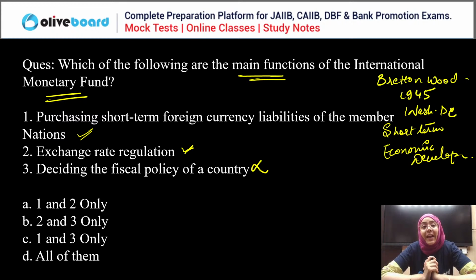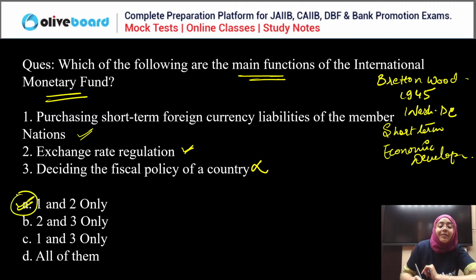Fiscal policy means policies decided by the government. Monetary policies are policies decided by the Reserve Bank of India, right? Fiscal policy is decided by the government of that country only. There is no International Monetary Fund interference in the fiscal policy of any country. That's why the first and second are correct, and the third is the wrong statement. So A is the correct answer.